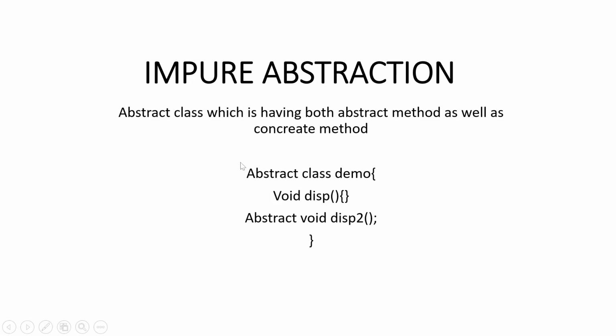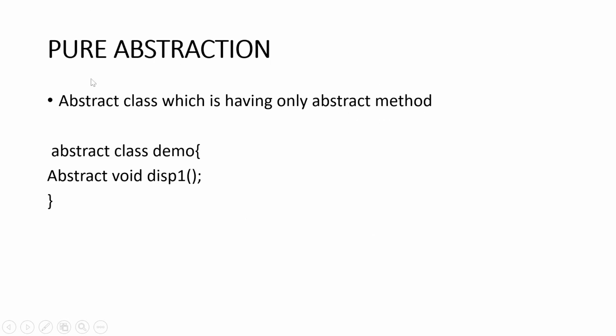So here the example is an abstract class. Inside this we have a void disk. It is not an abstract method. It is a concrete method which has a body. Now the different one is the abstract method, which does not have a body. So it is impure abstraction. Now, pure abstraction is an abstract class which has only abstract methods. Inside that class we have only abstract methods, so it is called pure abstraction.